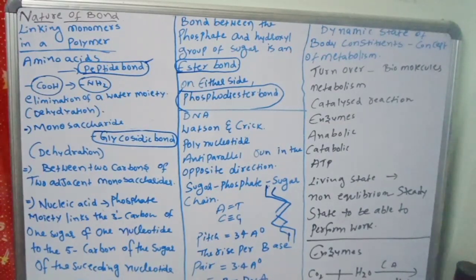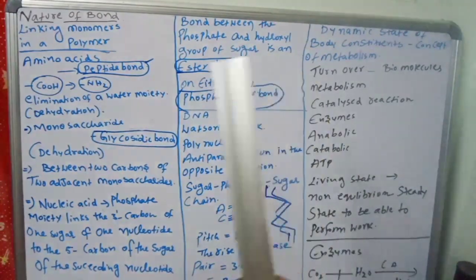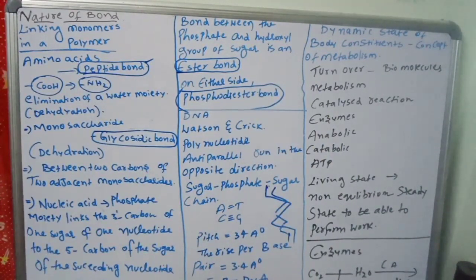So then what is the living state? The non-equilibrium steady state, able to perform work. So complex to simple, simple to complex, complex to simple, until our last breath. Then only we will live. Otherwise, if everything is at equilibrium, we will be dying. So that's how you define the living state: a non-equilibrium steady state able to perform work. That is important.